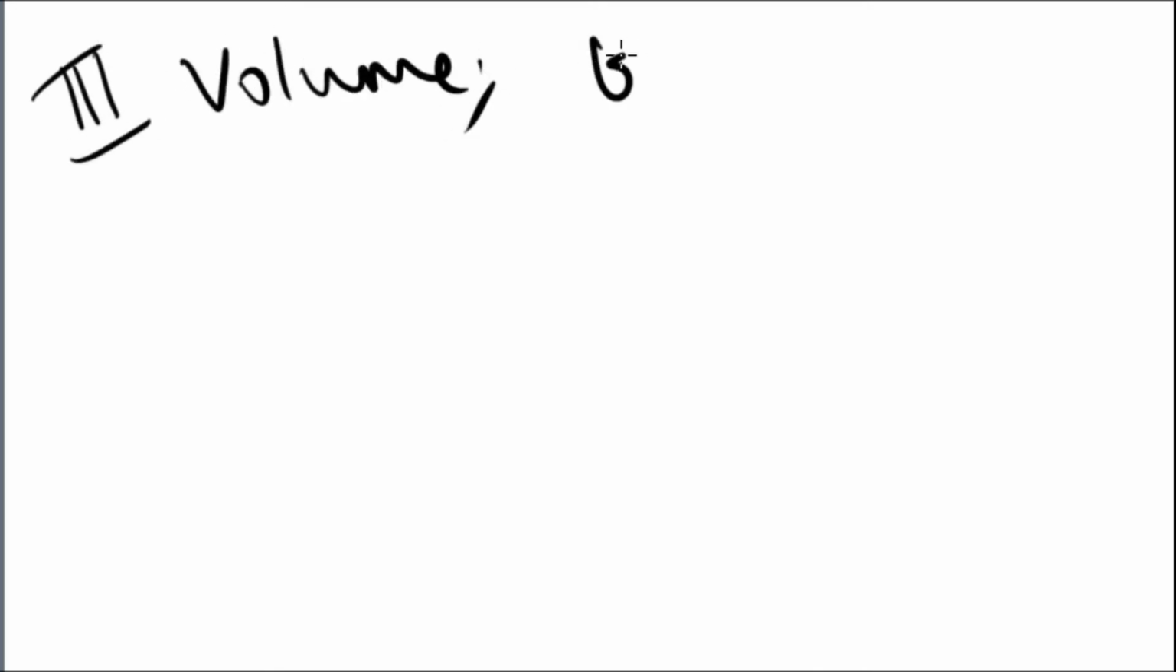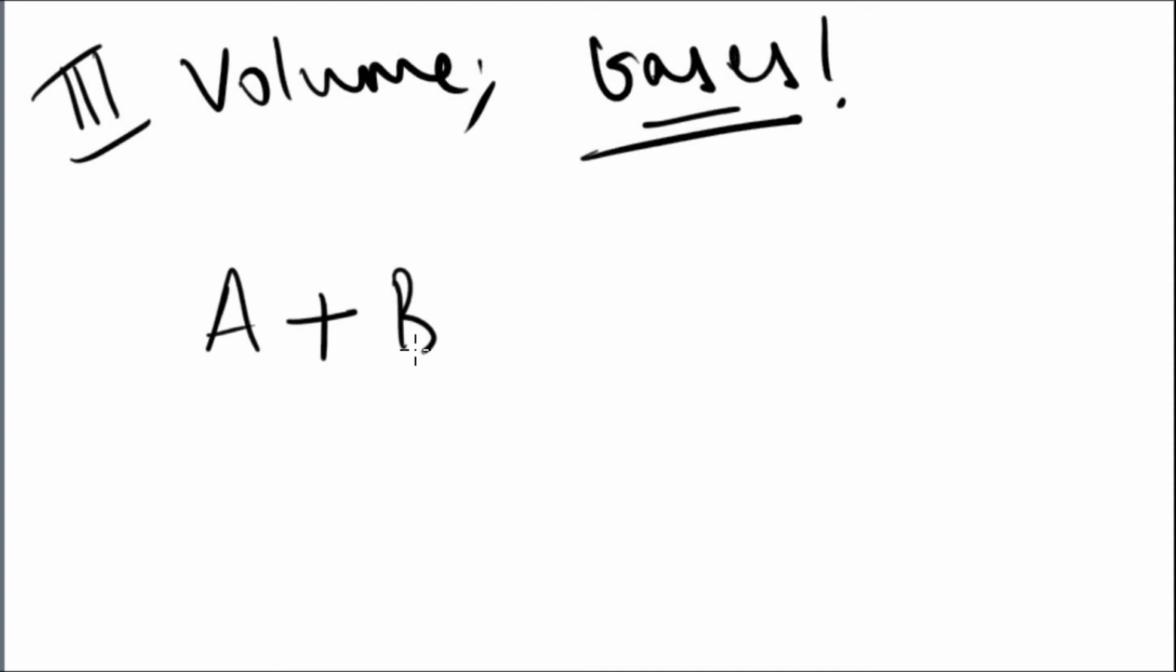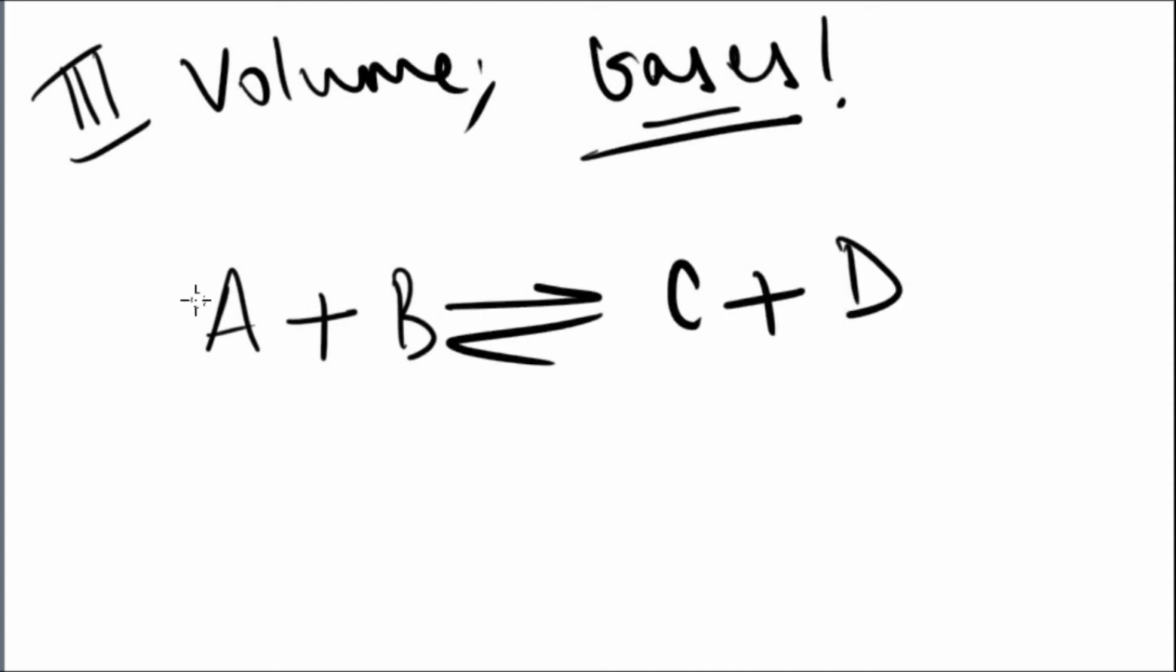Now we'll move on to volume. Volume also acts only on gases. So volume and pressure are terms used for gases. So we have the same reaction again, A plus B, C and D, and we also have numbers involved. So we have 3 moles on one side and 2 moles on the other.